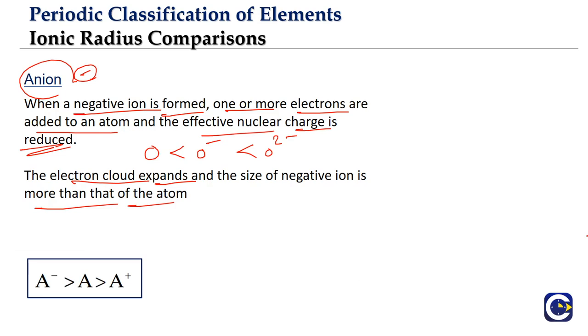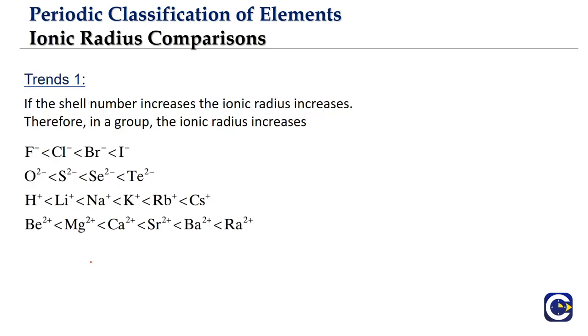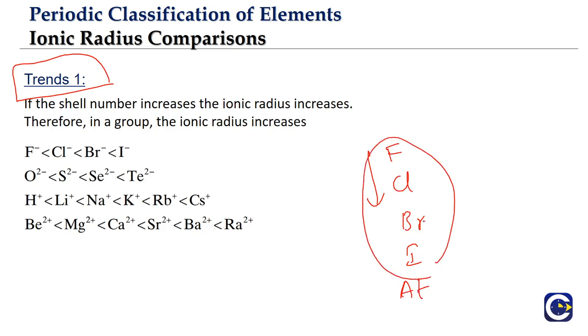Now just to summarize, what is the observation? If any element is forming a cation, the size of the cation will be less. If it is forming an anion, the size of the anion will be more than the respective atom itself. Okay, we'll look at some trends in terms of the ionic radius. We talked about how the atomic radius will change when we move in a group. So as we go down a group, any group we can take, let's say for example we are considering the halogens. What are the halogens? Fluorine, chlorine, bromine, iodine, astatine. Of course we'll prominently look at fluorine, chlorine, bromine and iodine.